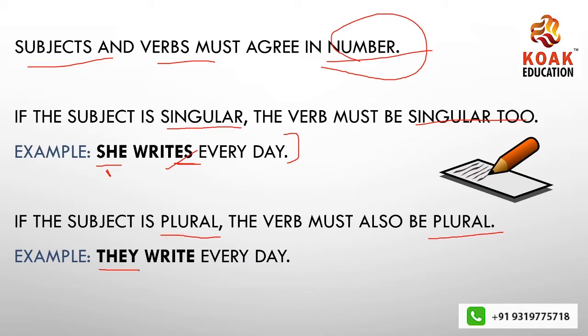When I say they write every day, write is a plural verb that I have to use to satisfy my plural subject, which is they. I can also say the children write every day, kids write every day, right? Because write is my plural verb, I can have my subject be plural.